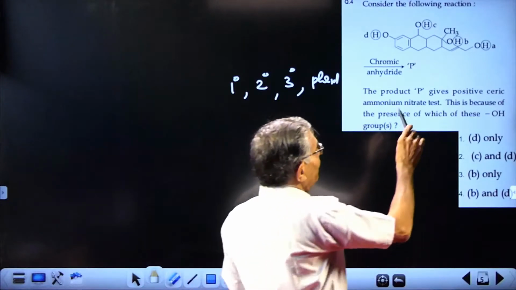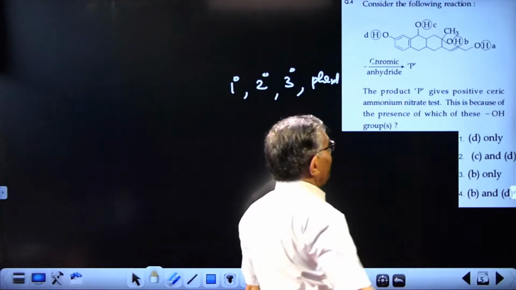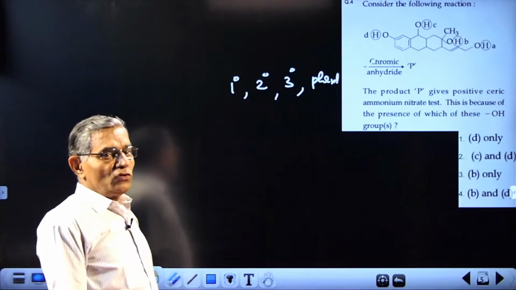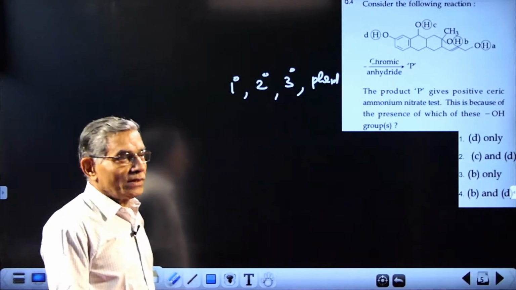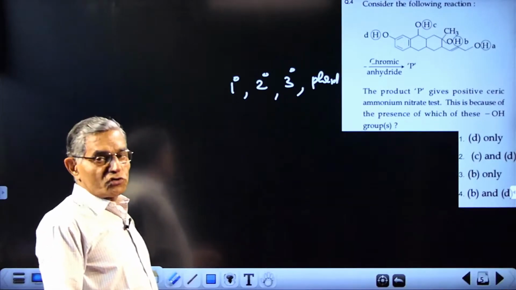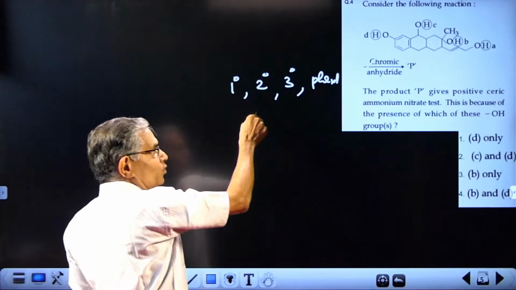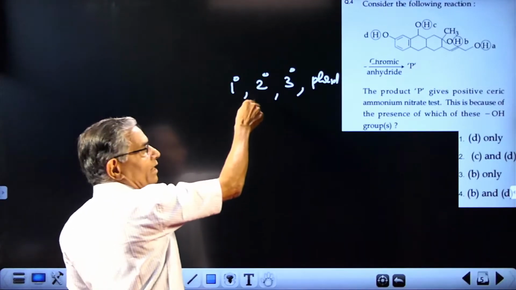And that compound is now treated with chromic anhydride. Chromic anhydride means chromic acid, CrO3. Oxidation is possible for primary, and secondary also can be oxidized: primary to aldehyde, secondary to ketone.